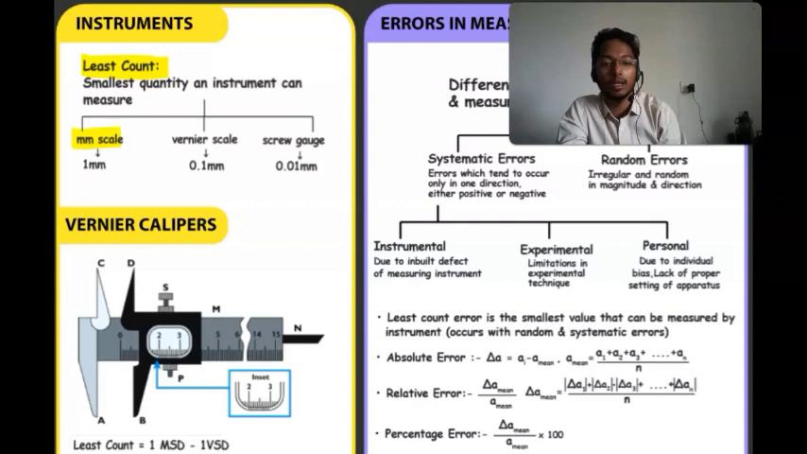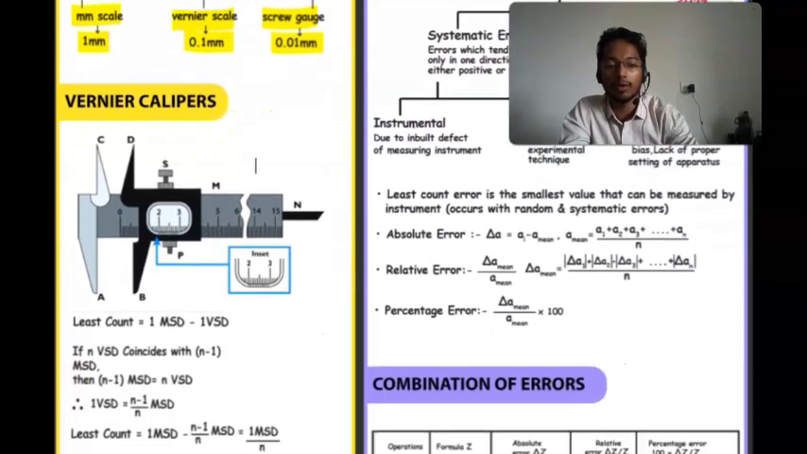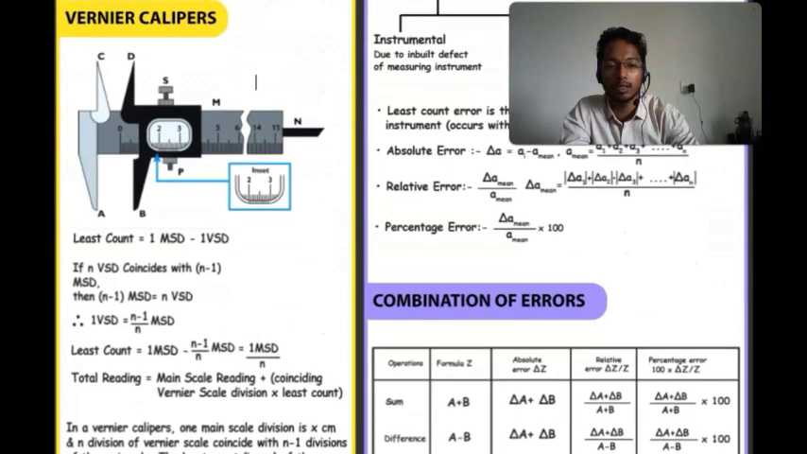So for the mm scale, vernier scale and screw gauge, we can find the least count. It is 1 mm for the main scale, for the vernier it is 0.1 mm, and for the screw gauge it is 0.01 mm. Okay. So let's see the vernier caliper. What will it be? The least count will be 1 MSD minus 1 VSD.